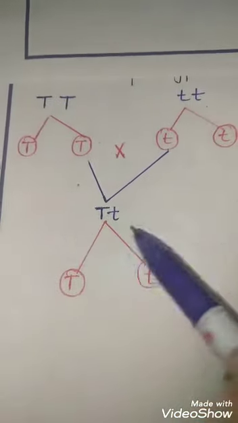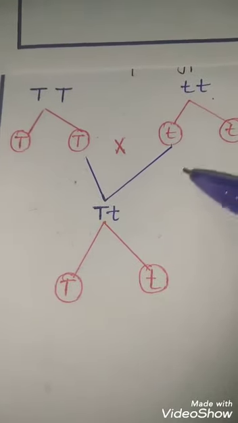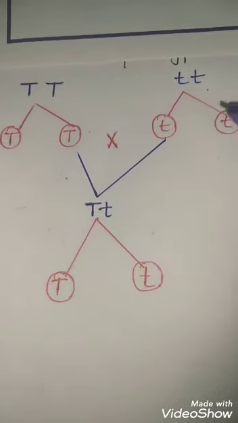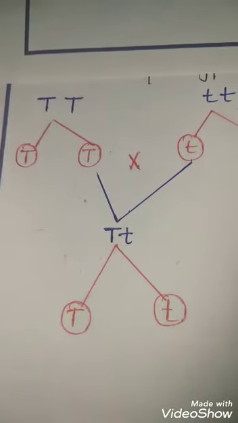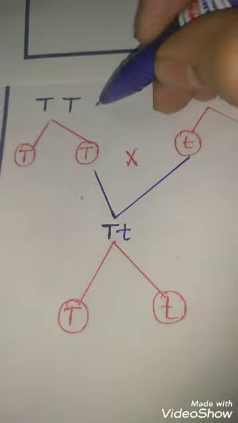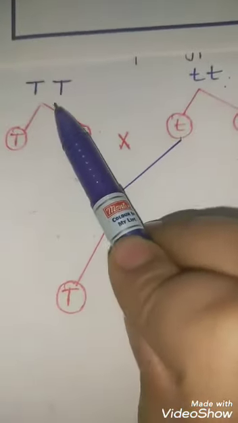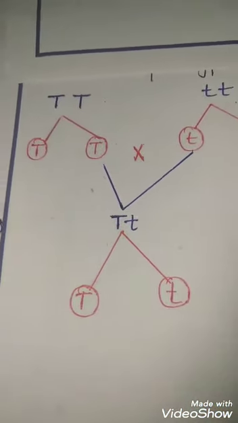Actually, by this I am going to explain the law of segregation. The factors are carried by homologous chromosomes. Since there are two chromosomes of each type, there are two factors of each character. These two factors are for tall and these two factors are for dwarf.